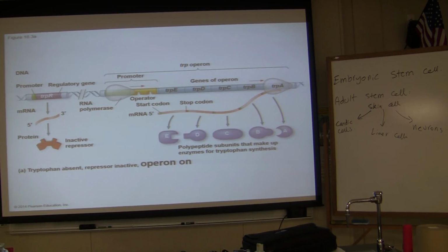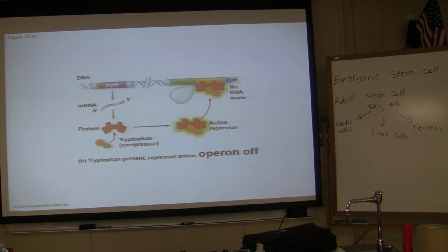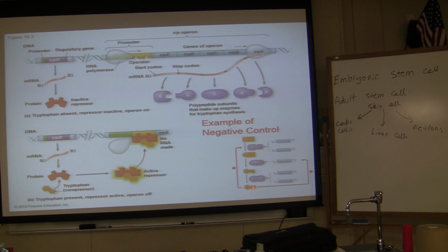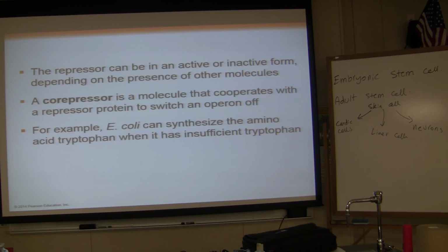So this is operon off, operon on. Let's go back: excess tryptophan turns off the gene. Excess tryptophan, turn off the gene. I'm not talking about the enzyme. That's a different story. We learned that at the beginning of the semester.